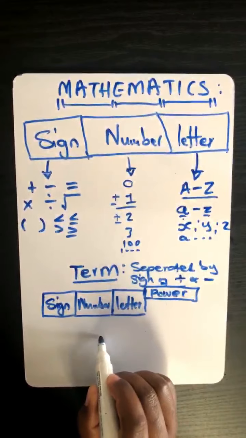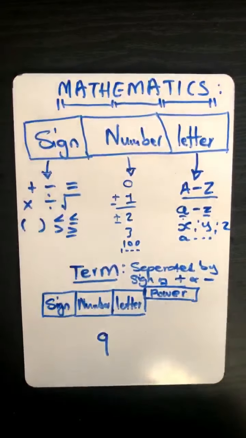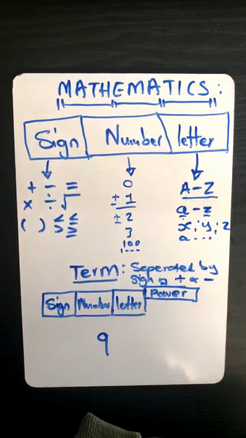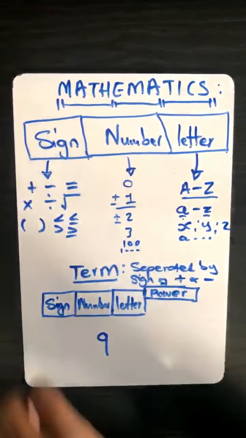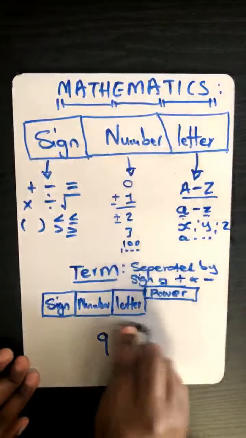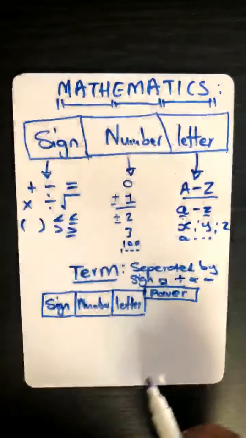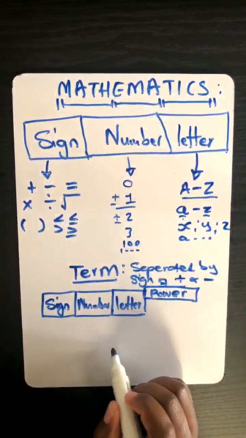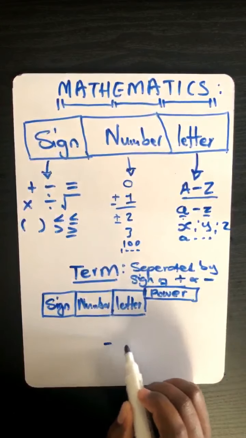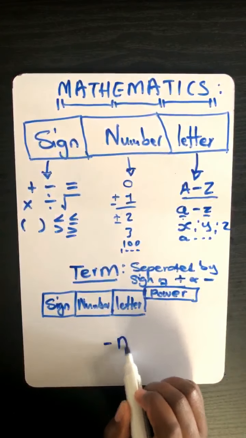Okay, now interpret this one. Sign positive. Number 9. No letter. Power is 1. 100%. 100%, Yolo. You see now you are gaining confidence. Let's try the last one, being this one.